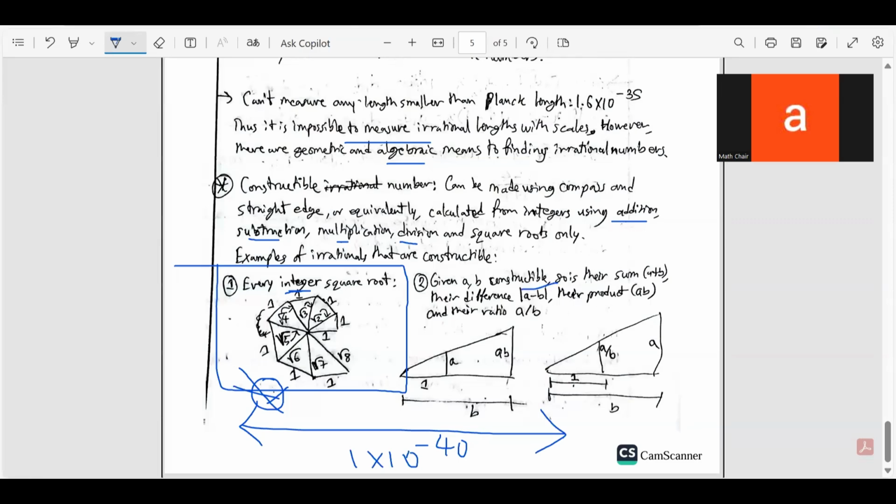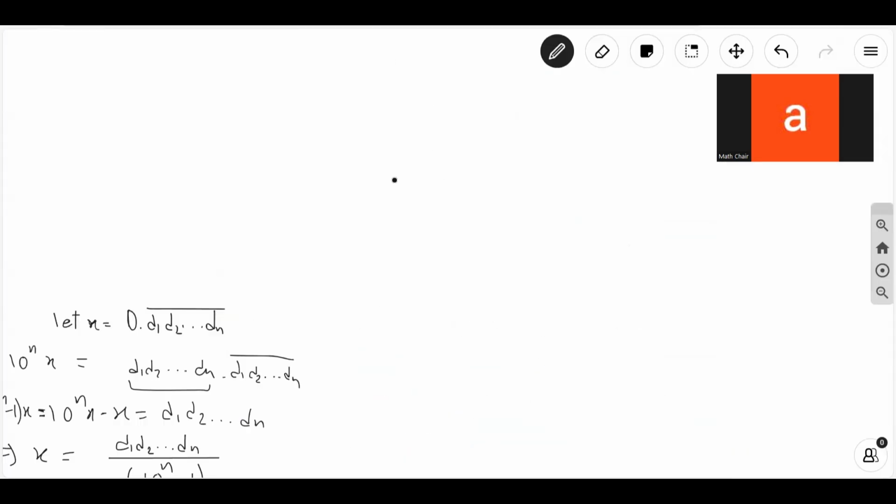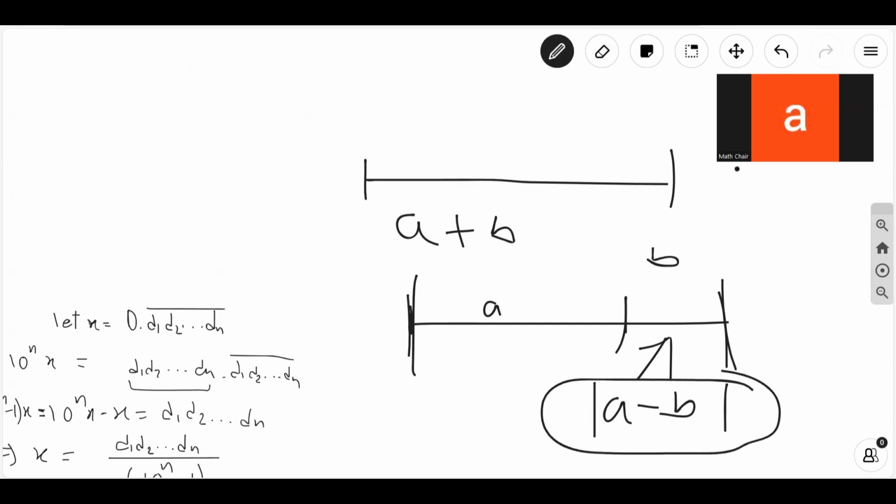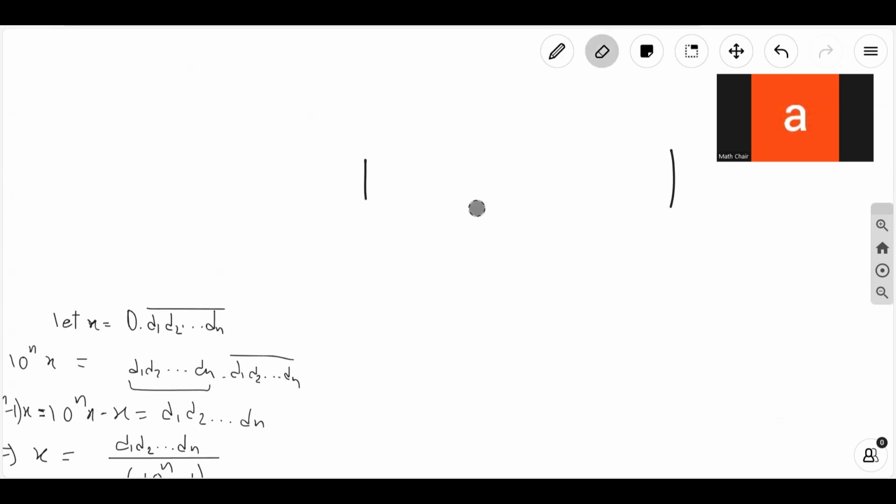And let's say I had two constructible numbers given to me. Like let's say I've done some constructions and I've made a certain length A, and I've made a certain length B. Well, I can now join those two numbers, whatever they may be, and draw the length A plus B. I could have them overlap. Like let's say A is larger and B is smaller. So this is the difference, right? I want the positive difference, basically. That's the length. So that's the difference.